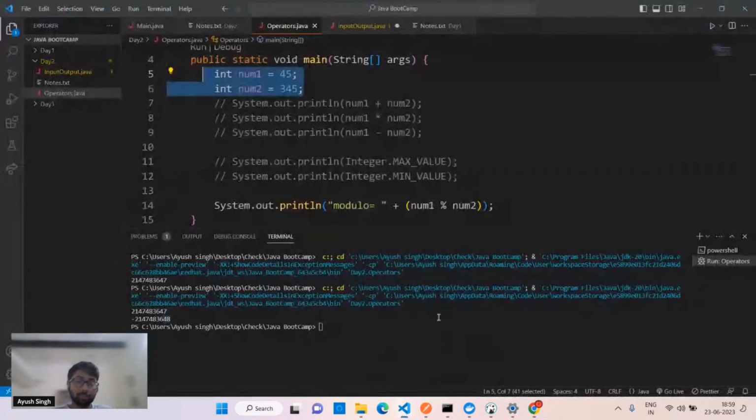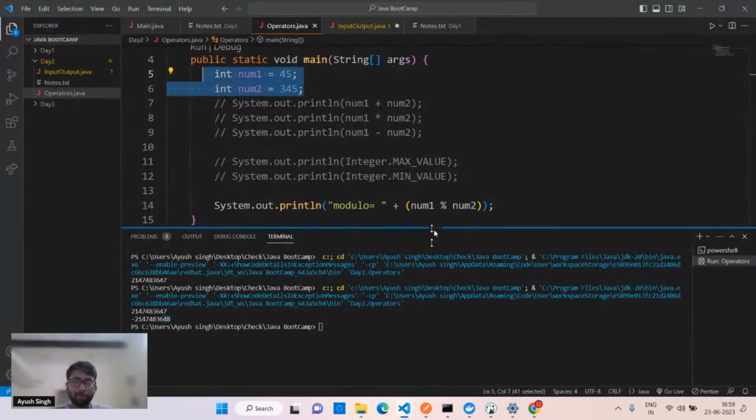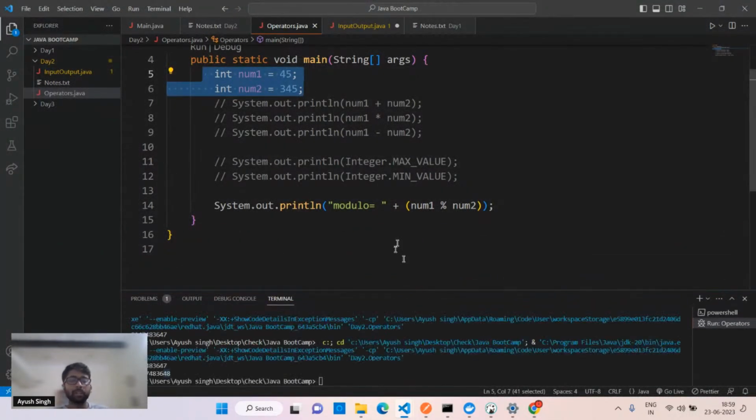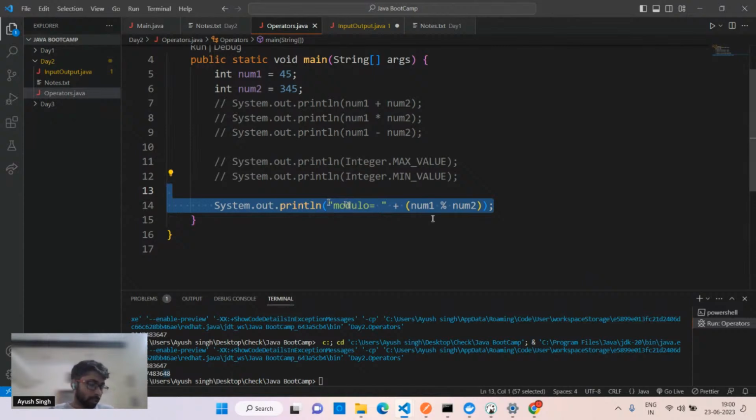This is simple modulo. It is also used most of the time. That's why I told you, because we are going to make a reverse of a number, right? We are going to make some programs on day 3, so that is going to be used. That's why I told you this is important. Remember this point, it returns a remainder. Those who didn't get it, just let me know in the chat box if you have any doubt. Okay, let's go to the input output.